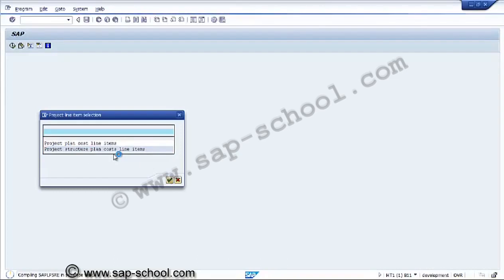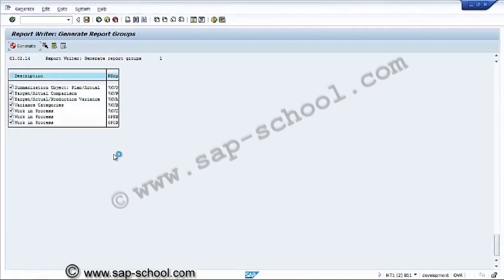Basically we are drilling down the amount we are seeing against a WBS element to the line items level. Now this report is being compiled for 6P/PB.